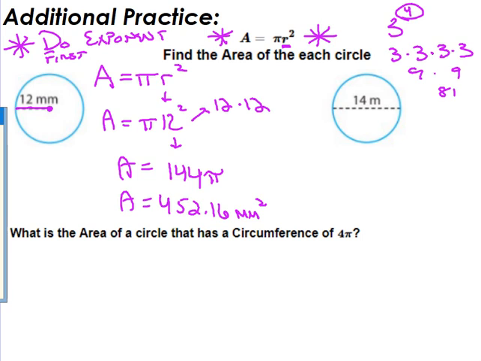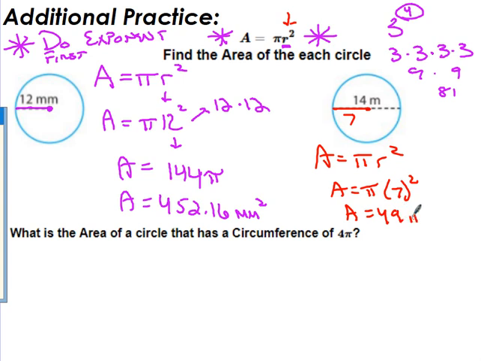Okay. So here I have a diameter. If the diameter is 14, I can only use my radius in this formula. I need to know what my radius is, not my diameter. Well, if the diameter is 14, the radius is half of it. So half of 14 is 7. So that's what I need to use for this problem. It's pi times 7 squared. So then I always square first. 7 squared is 49. So my area is equal to 49 times pi.